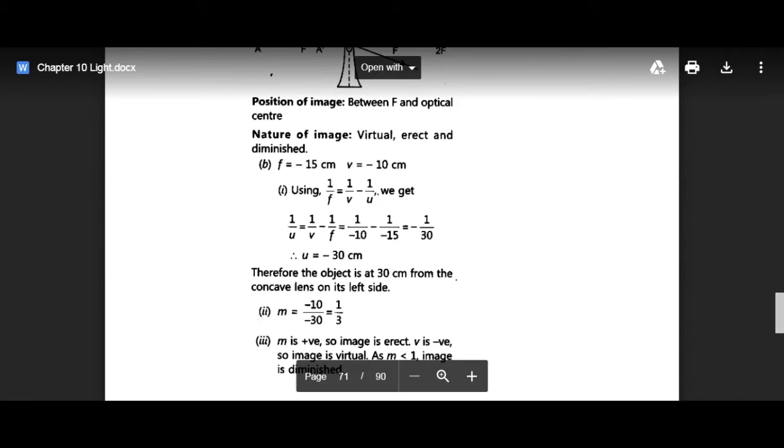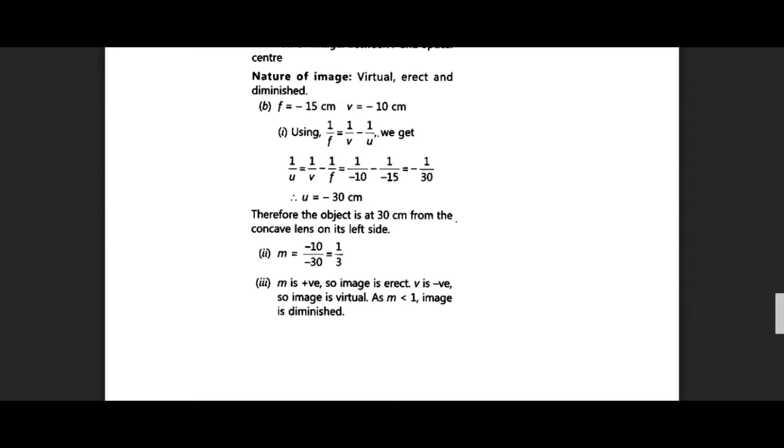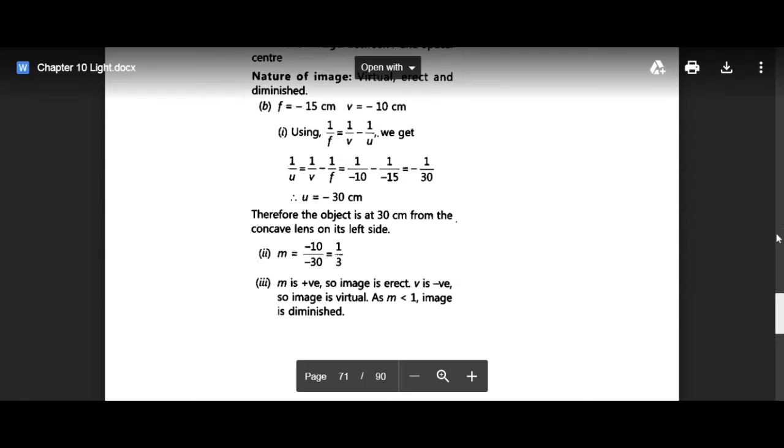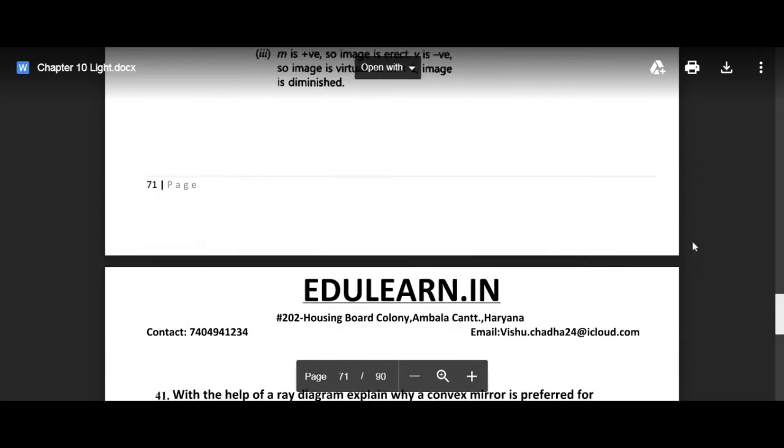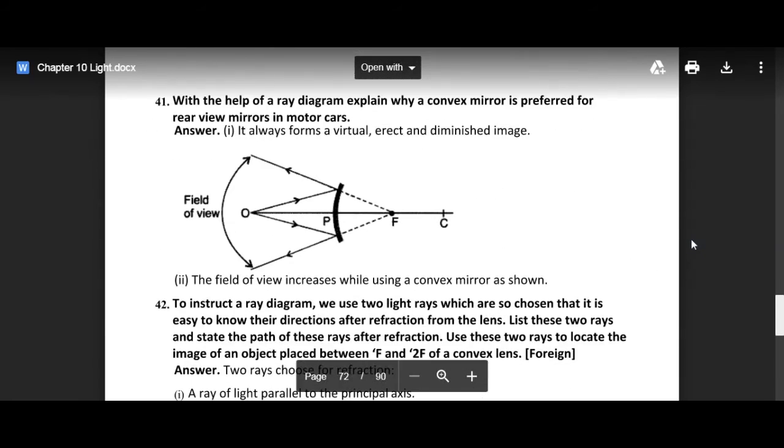And next is m, whether it is negative or positive. M is positive in this case, so the image is erect. V is negative, so the image is virtual. And M is less than 1, so the image is diminished. These things I have already explained to you in my notes. So kindly go through that also in order to understand these questions.